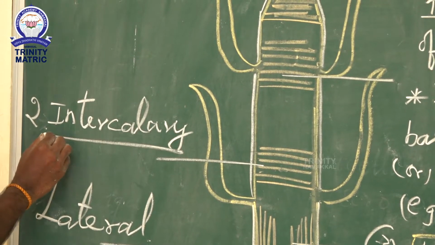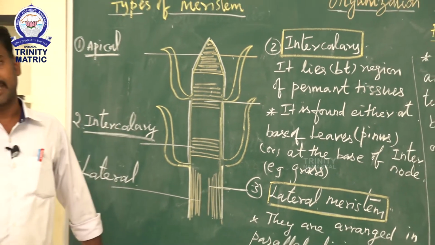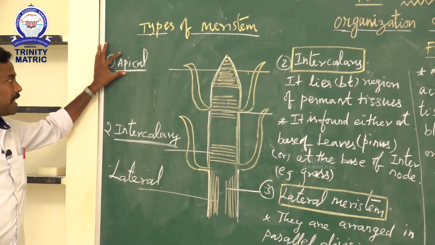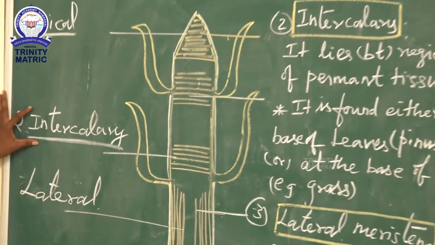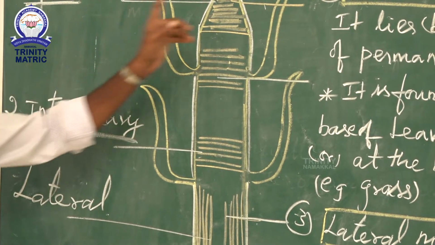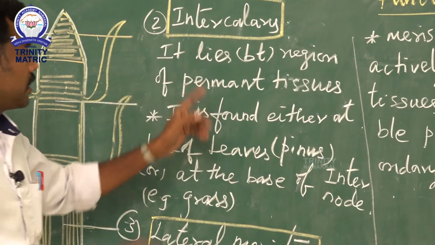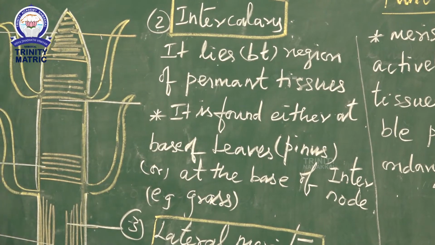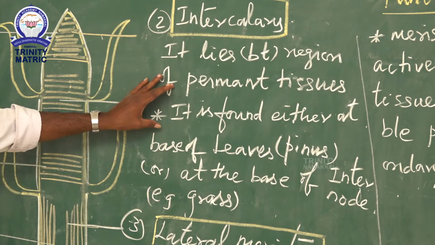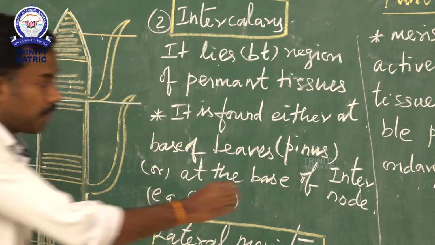The second one, the intercalary meristem. This is mainly for monocot plants. Apical meristem is found in both dicot and monocot, whereas intercalary meristem is seen in the majority of monocot plants. It lies between the regions of permanent tissues. It is found either at the base of the leaves or at the base of some internodes.